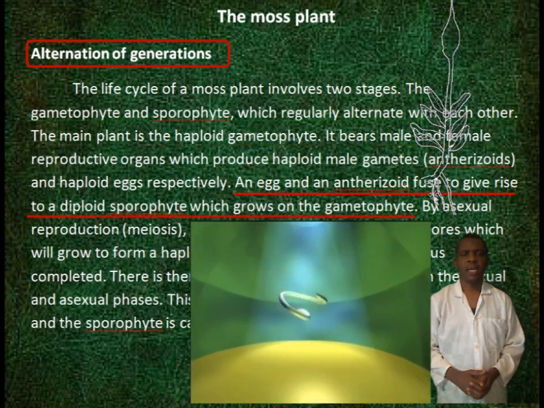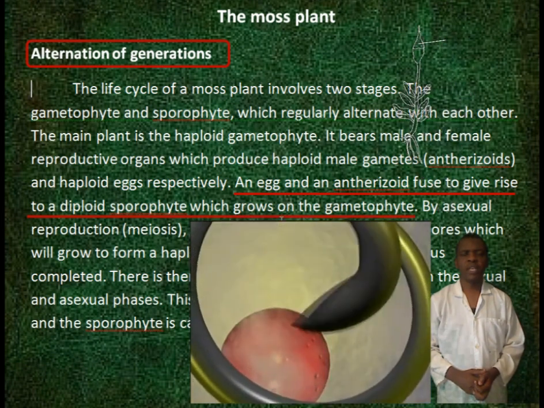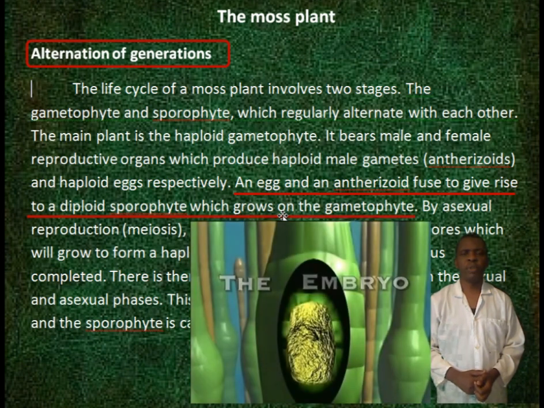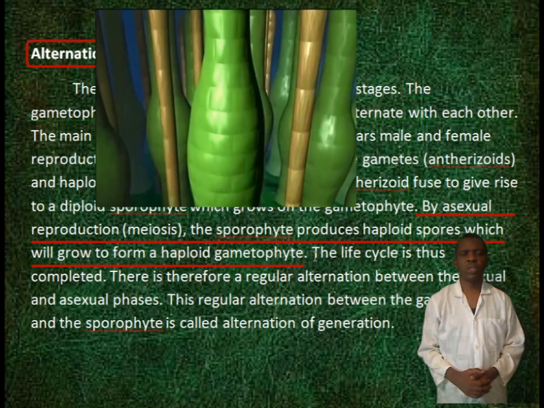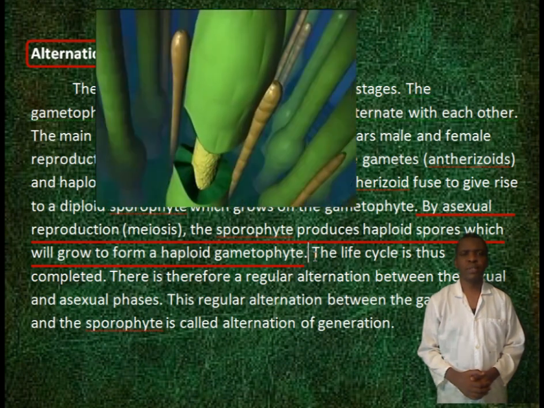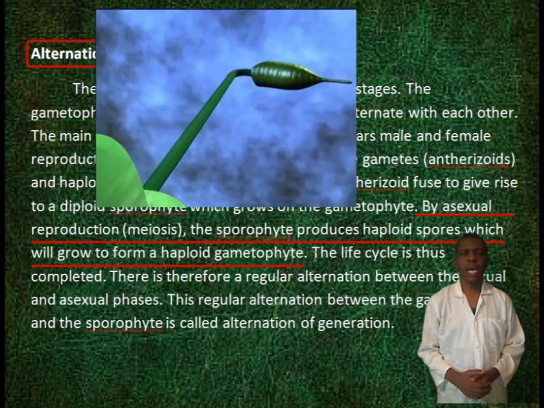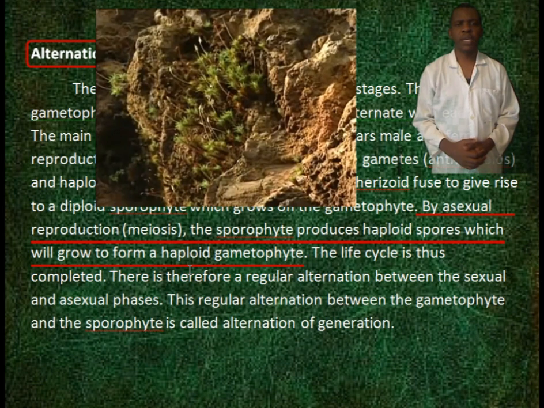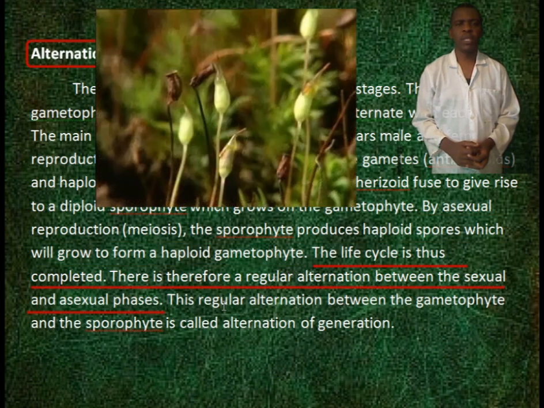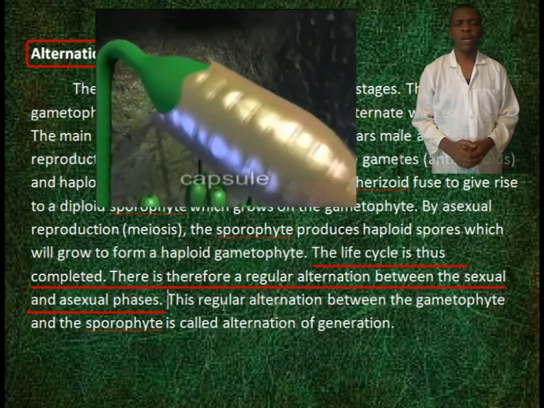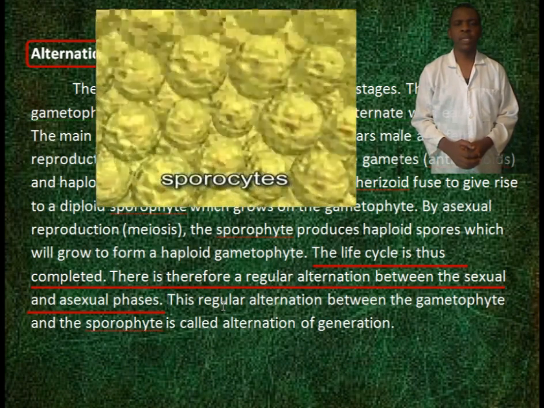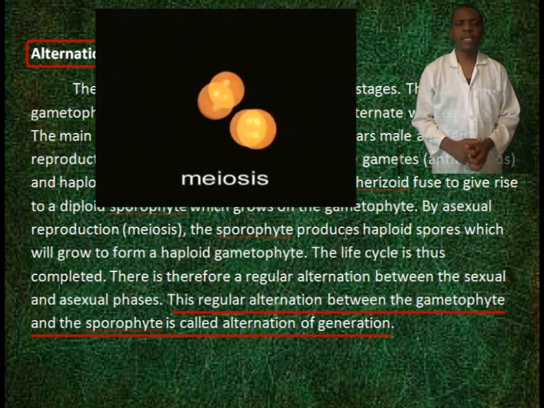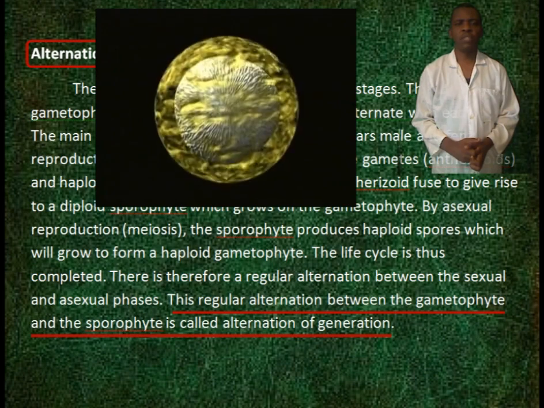An egg and an antherozoid fuse to give rise to a diploid sporophyte, which grows on the gametophyte. By asexual reproduction, that is, meiosis, the sporophyte produces haploid spores, which will grow to form a haploid gametophyte. The life cycle is thus completed. There is therefore a regular alternation between the sexual and asexual phases. This regular alternation between the gametophyte and the sporophyte is called alternation of generations.